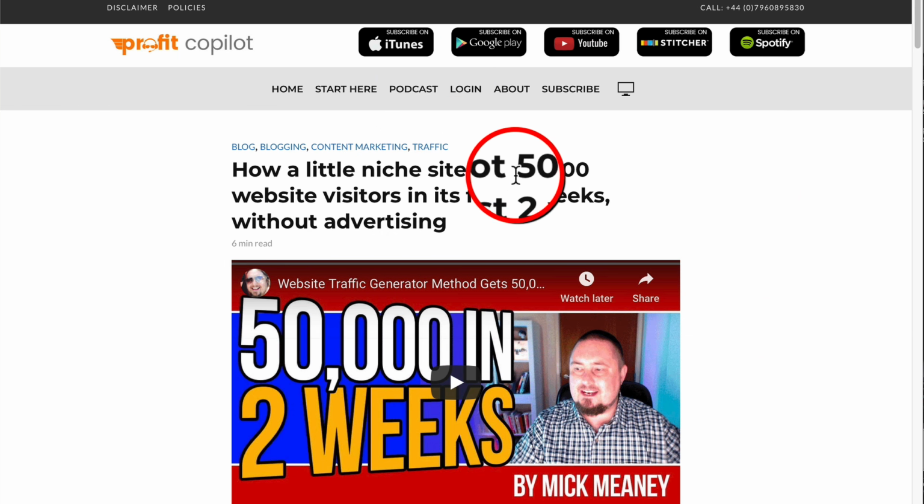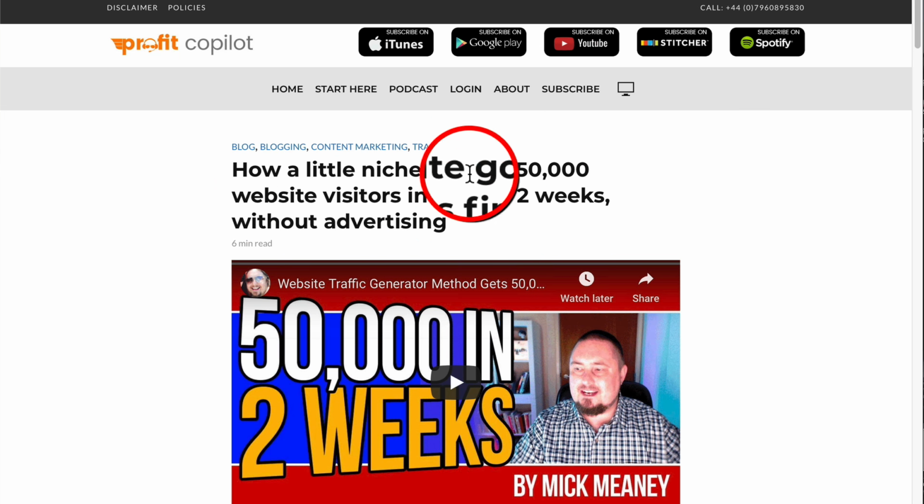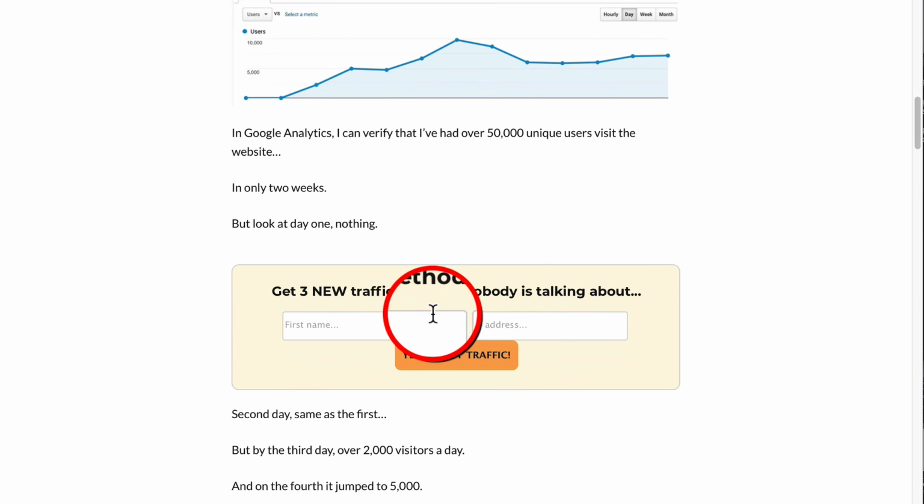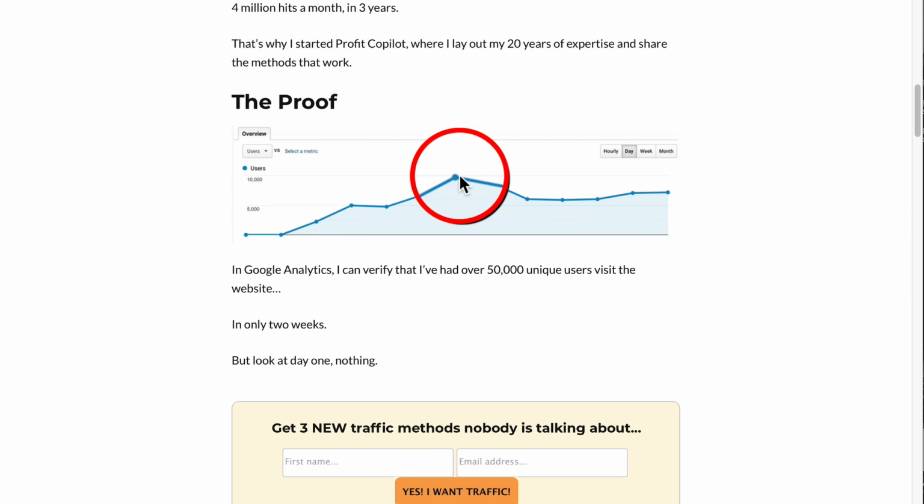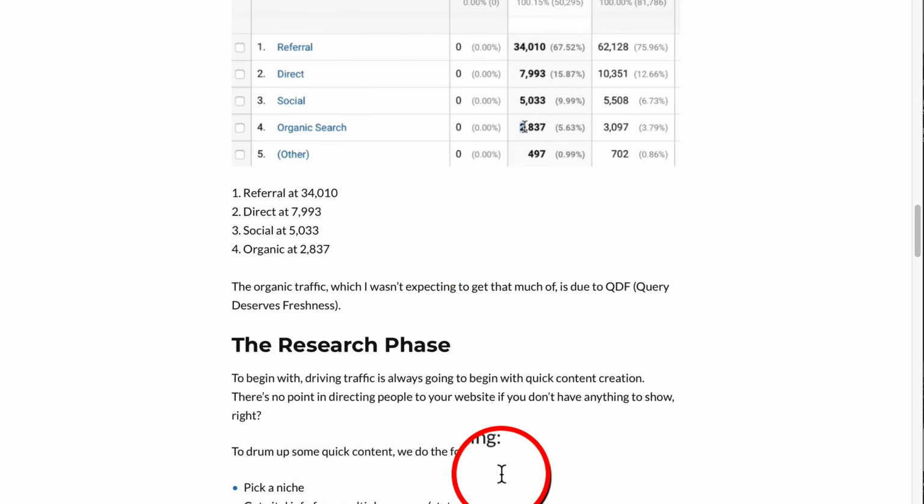So I'm going to just pull this in. So how a little niche site got 50,000 website visitors in its first 2 weeks without advertising. Here is a little case study of a demo site that we set up, and there you can see we got it to over 5,000 visitors a day in less than 2 weeks. I mean, really, it happened very, very quickly. But there you can see, we quickly hit the 10,000 a day mark.